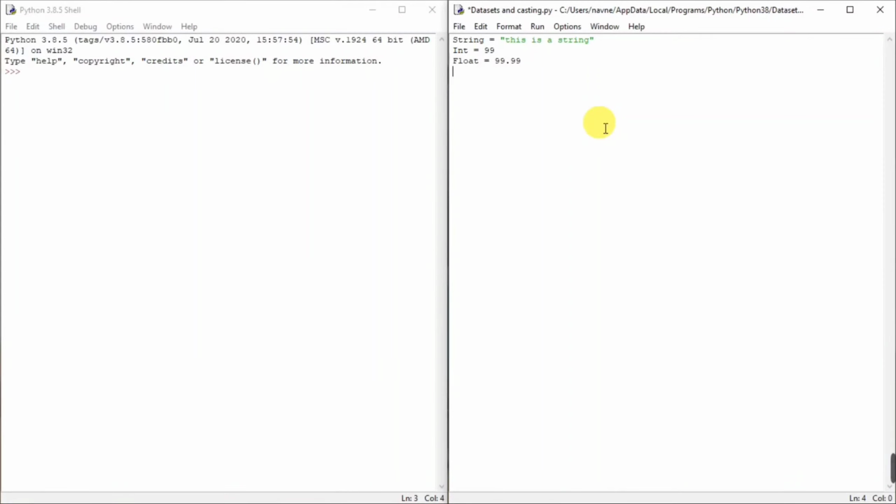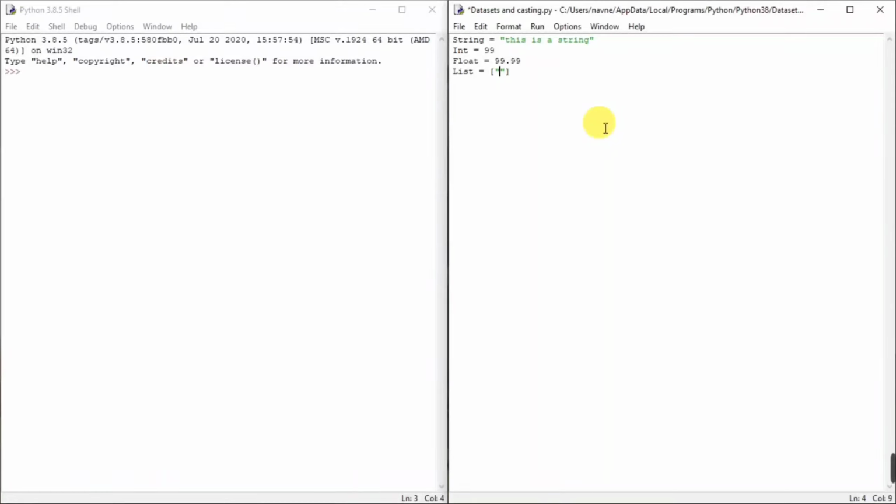Next, let's define a list. So how do we define a list? We just have to write list, and we have to start a list with square brackets, and after that we can define as many things as we want.